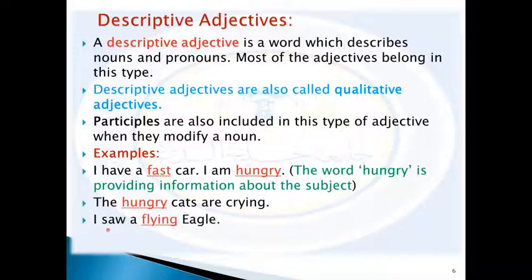I saw a flying eagle. Also here, flying is an adjective used to describe the noun eagle. Sammy is a nice person. Also here we noted that nice is an adjective to the noun person.